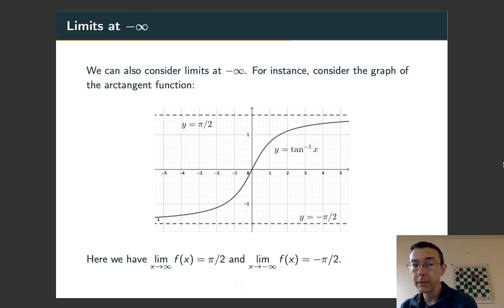We can also talk about limits at negative infinity. So here I've drawn the arctangent function, and we can see from the graph that as x goes to negative infinity, as we move further and further to the left, the y value gets closer and closer to negative pi over 2. While we're at it, we can observe that the limit as x goes to infinity of this function is pi over 2 as we go further and further to the right.